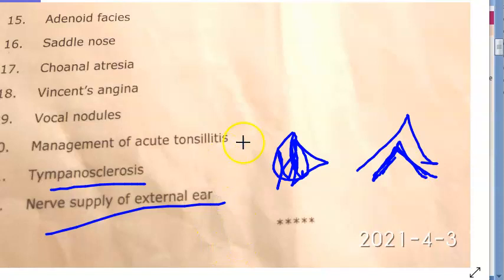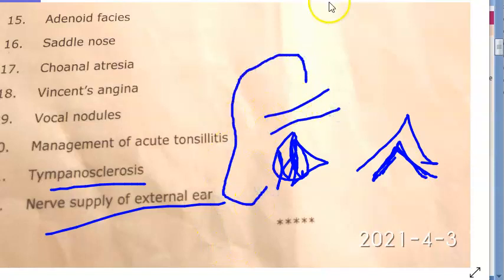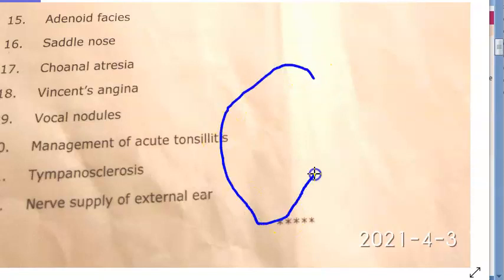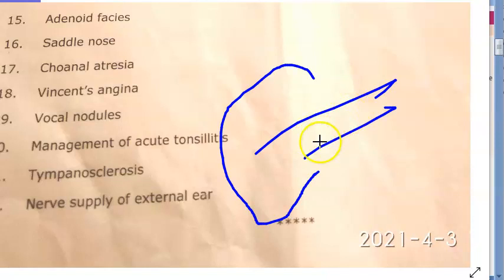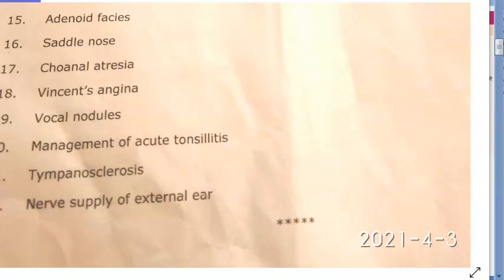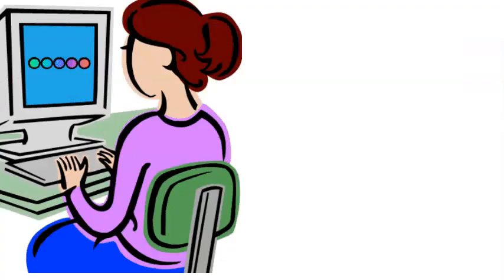Nerve supply of the external ear. So external ear means you'll have to explain the external canal and the pinna. Both of the nerve supplies you have to explain, I'm guessing. So for the pinna, you will explain those nerves, and then for the external ear canal also explain, guys. Don't forget to explain for both. Excellent, guys. You have looked at one paper that is from South India.